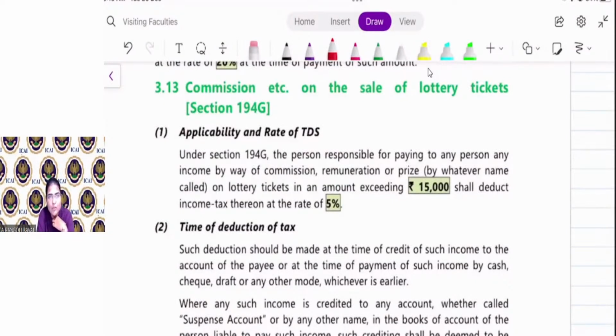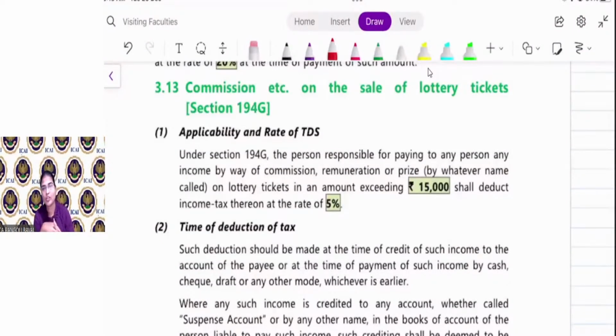So 194G is applicable to the person responsible for paying to any person any income by way of commission, remuneration, or prize on lottery tickets. See, lottery winning prize is a separate thing, but the person who sells the lottery tickets will receive commission. On that commission, the payer is required to deduct TDS at the rate of 5%.